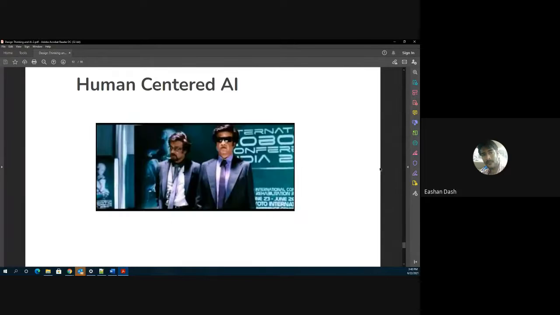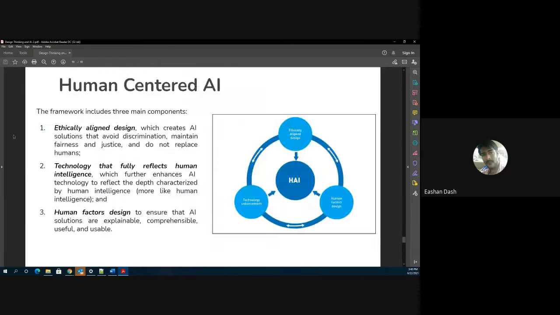Okay, let's look at the next. I think there are a few more slides. So can somebody tell me what is this? What is this scene, or what is this picture? Robot. Yeah, it's a movie. So I've taken it basically from the popular Tamil movie Robo. Right? It was a pan-India movie, Robo. Right? Now the reason I took this particular example, I want to connect to this particular slide over here.